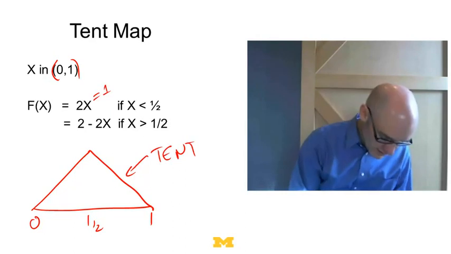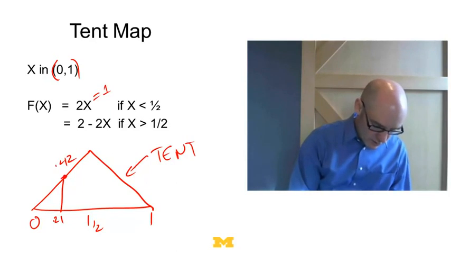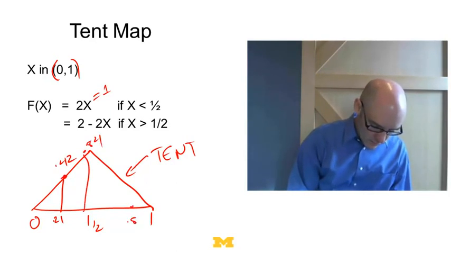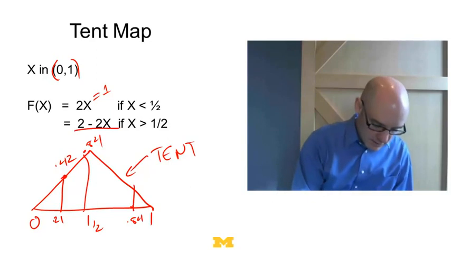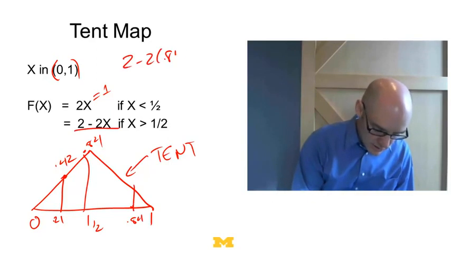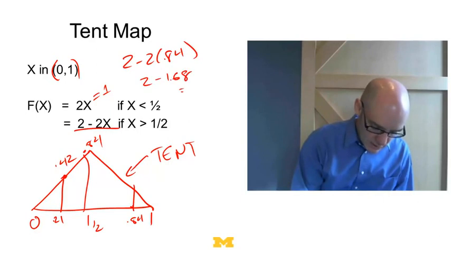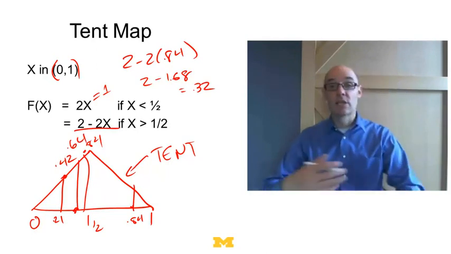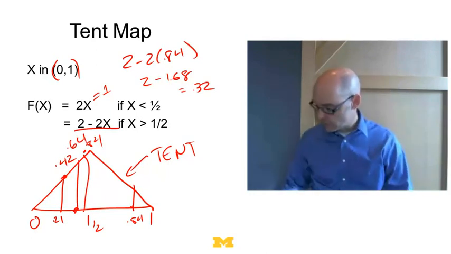So the way this works is if I start out at 0.21 and I apply it, I'm going to get 0.42. Then if I get to 0.42 and I apply it, I'm going to get 0.84. Then if I look at 0.84 and I apply this, I'm going to get 2 minus 2 times 0.84, which is 2 minus 1.68, which is 0.32. So I'm going to go back over here to 0.32, and I'm going to get 0.64. So that's how the tent map works. I just recursively go through the function.